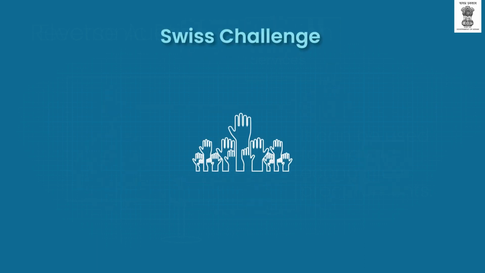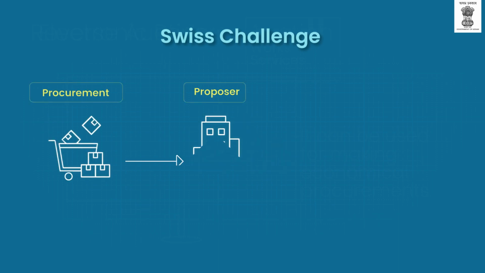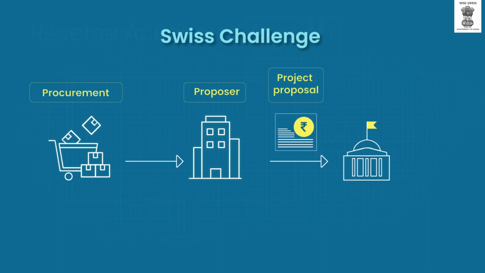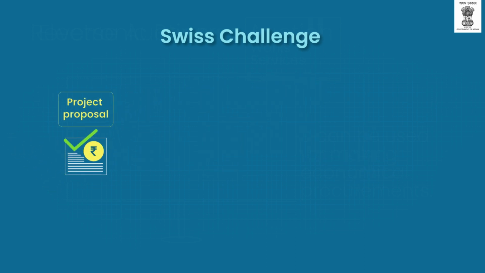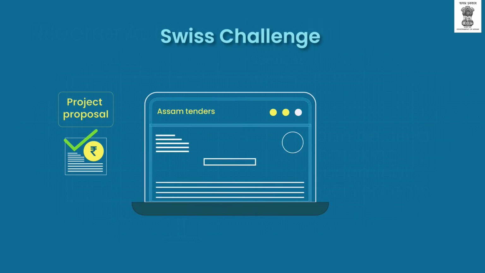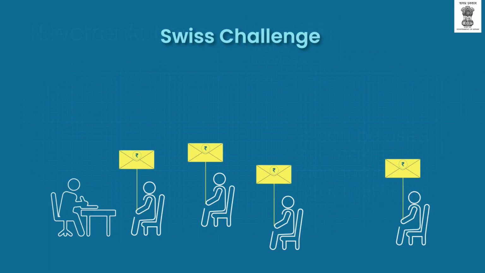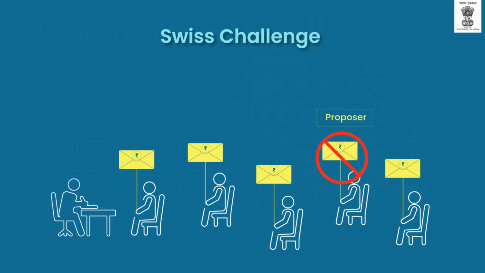Swiss challenge. In this process, procurement is initiated by a proposer, generally a firm. The proposer submits a full project proposal in prescribed format showing internal rate of return for the project. The proposal is reviewed, and if found fit, its detailed project report, drawings, and so on are advertised on the e-procurement portal. Then, an open bidding is conducted, where all bidders, excluding the proposer whose sealed financial bid has already been taken, are invited to bid.